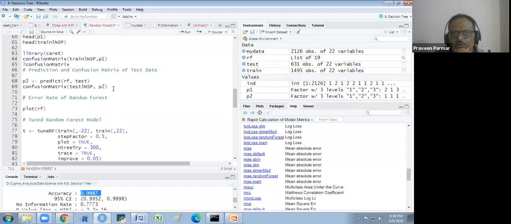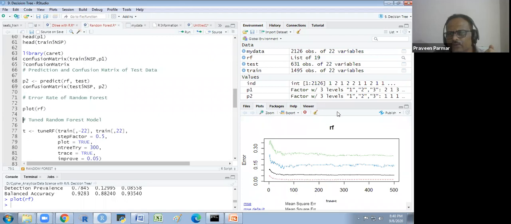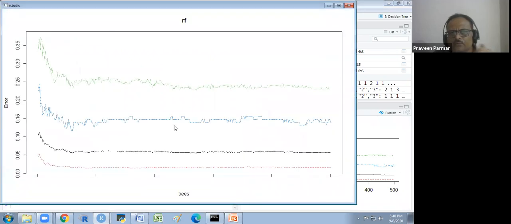Okay, we tune this model because the gap between training and testing accuracy is high. So I plot this, the RF. If I plot, I'll show you what it means. We just have to see all the lines, you see about 300. They are horizontal. Does that make sense to everyone? These are the error lines of the various... I don't know which sort of errors. I have to see the name. I don't know for each line, but these are the error plots we are getting.